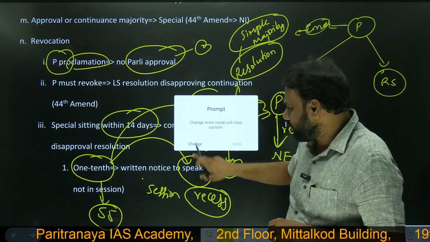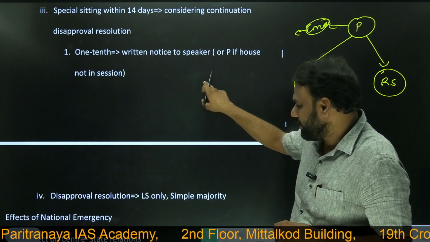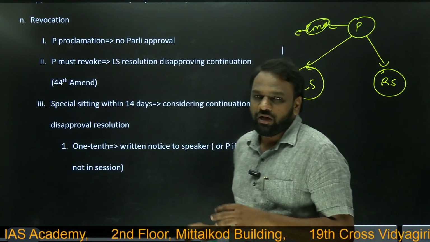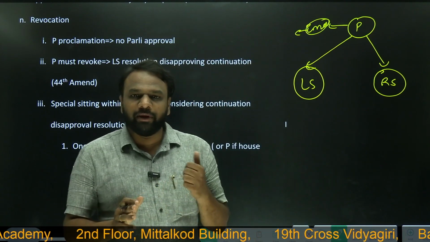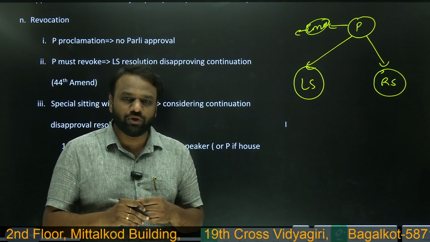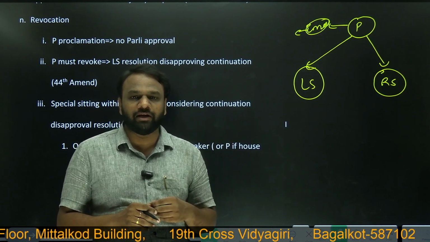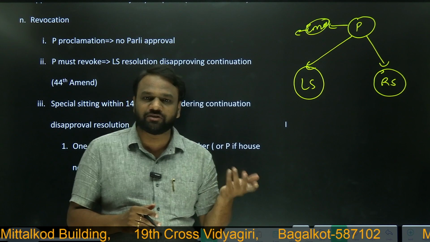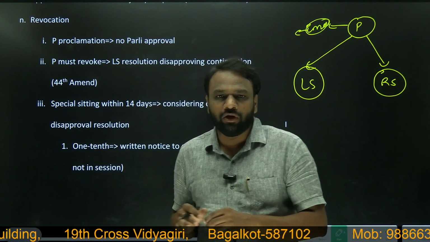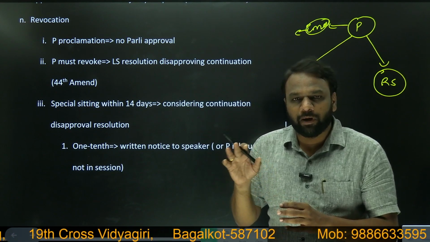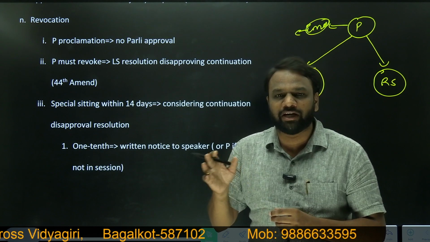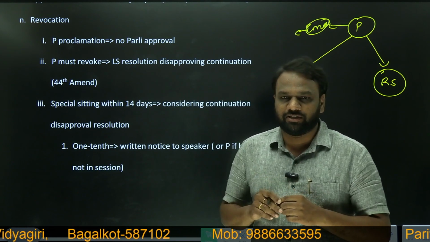Okay. So in this discussion, what we saw? We saw that national emergency can be declared by the president, and it has to be approved by both Lok Sabha and Rajya Sabha with special majority. When it comes to revoking, the president can revoke on his own, or if Lok Sabha presents a resolution which is passed by simple majority, then also it becomes binding on the president to revoke national emergency.